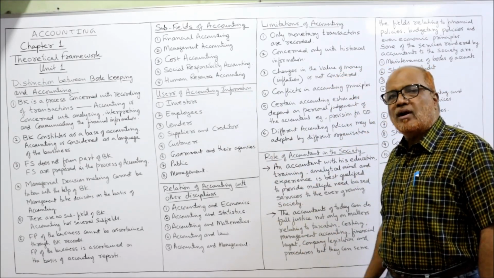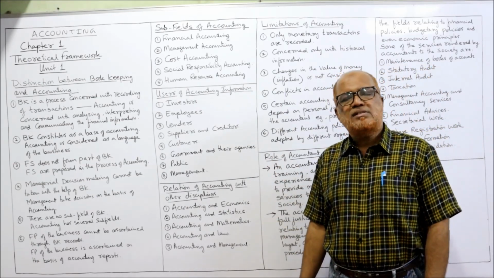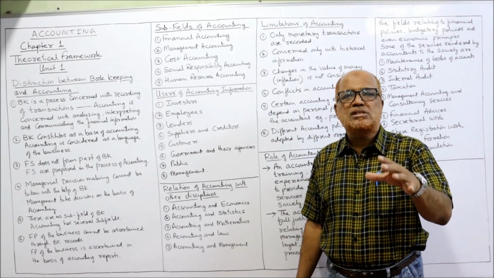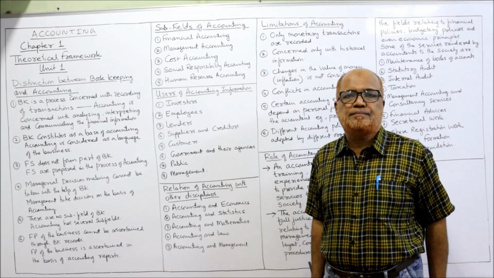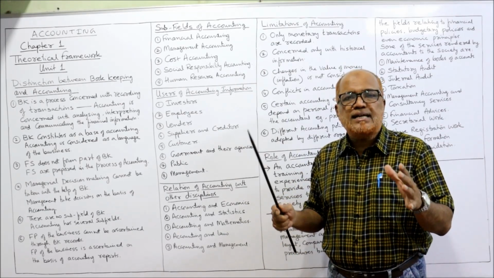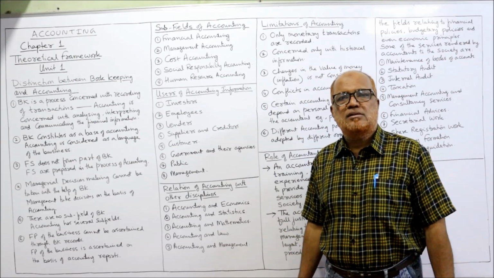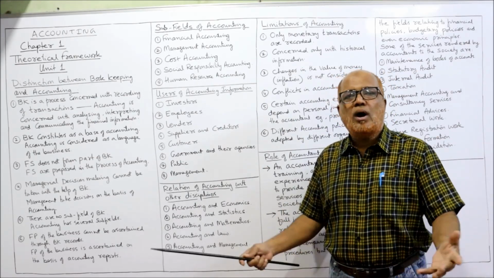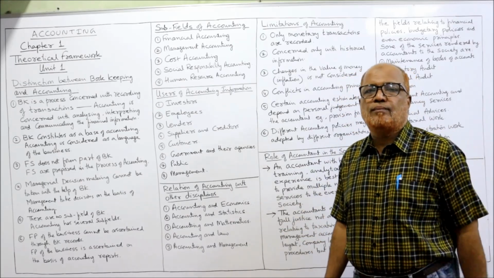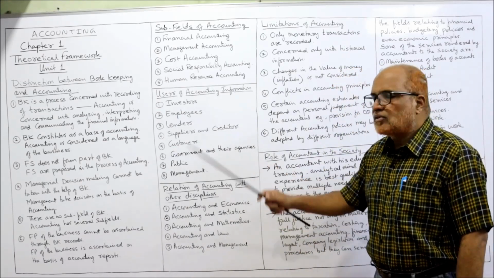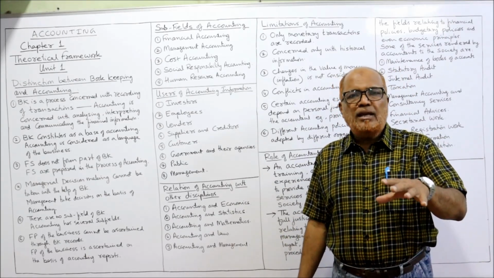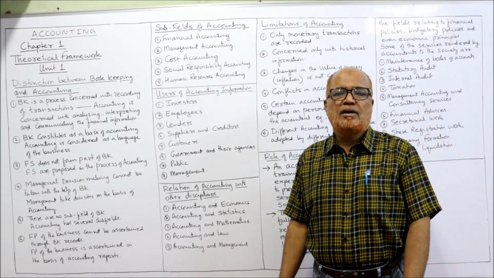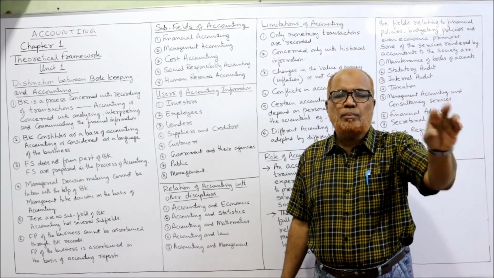Now, users of accounting information. In the previous video, I explained that accounting has to serve different parties. There are different stakeholders of the business. Every stakeholder has some interest in the business. So who are the parties who will use the accounting information? First of all, investors. There are many investors. They are the risk capital providers to the business.